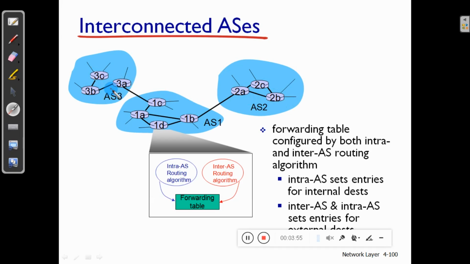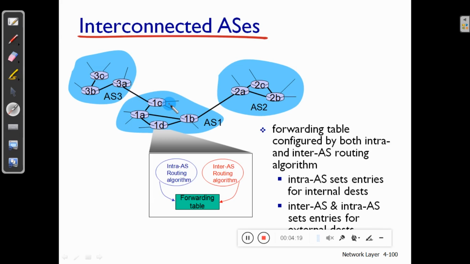Note one more point: routers 1C, 1B, 2A, and 3A are called gateway routers, because these routers connect two autonomous systems.